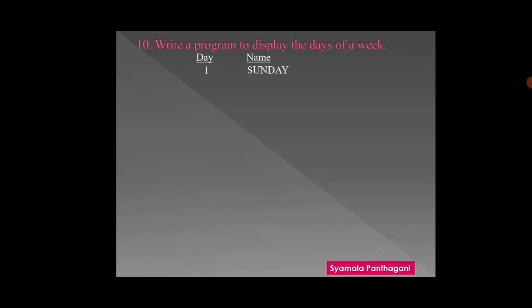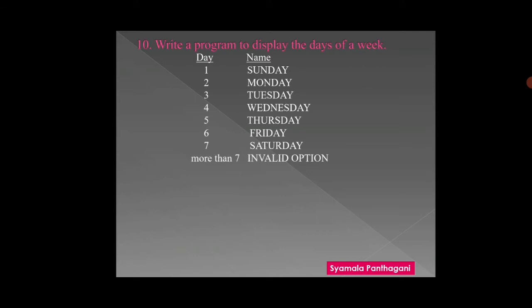If the day is 1, we have to print Sunday. If the day is 2, we have to print Monday. If the day is 3, Tuesday. If the day is 4, Wednesday. If the day is 5, Thursday. If the day is 6, Friday. If the day is 7, Saturday. If more than 7, that is an invalid option. This is what we have to print using else if ladder.